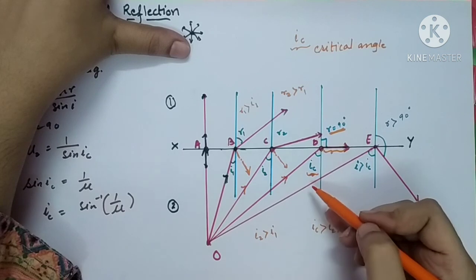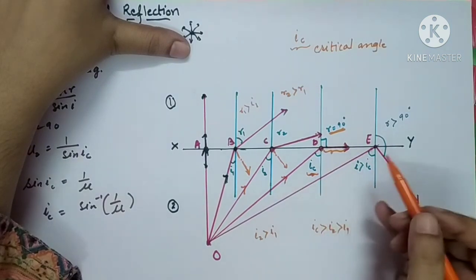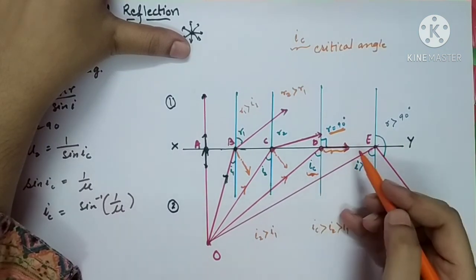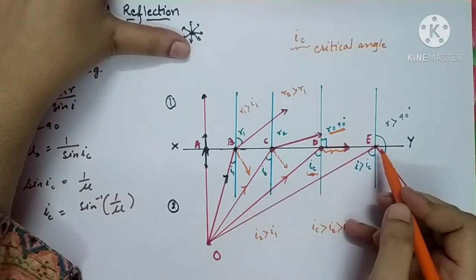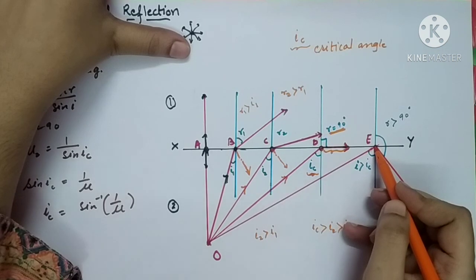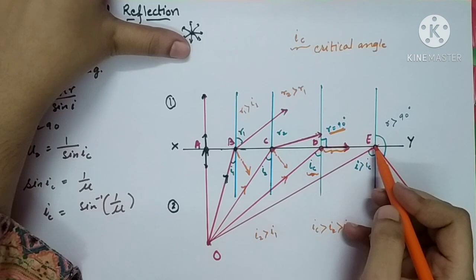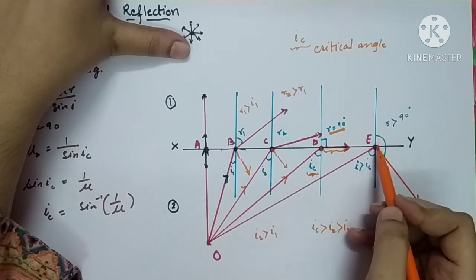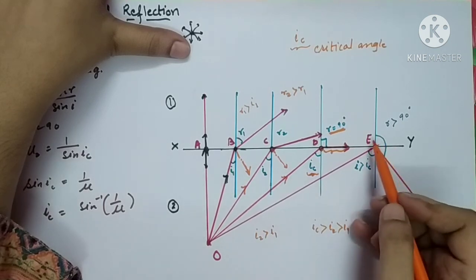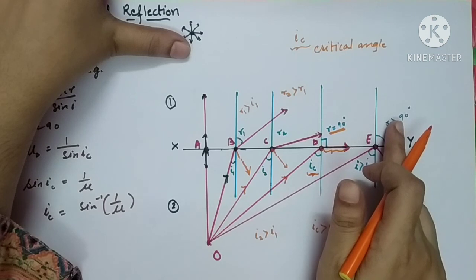So this angle IC is called the critical angle. Now after the angle IC, when you take another successive ray OE, it will strike the surface at point E. So you all know that some part of it is going to be reflected back in the same medium, and the remaining part will be transmitted.